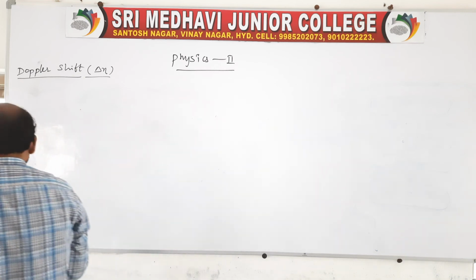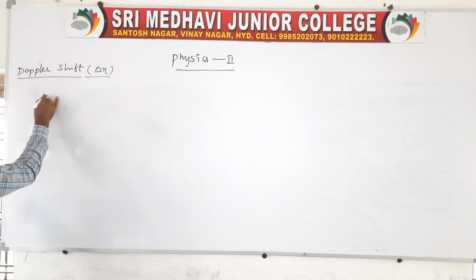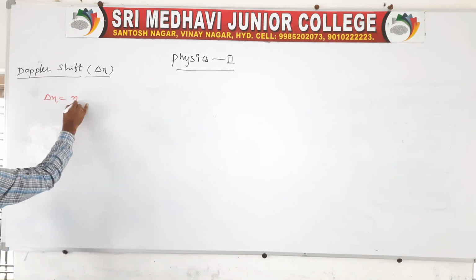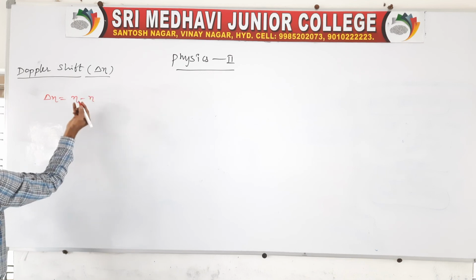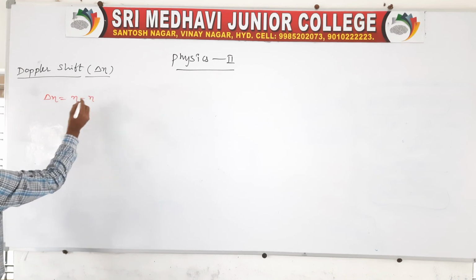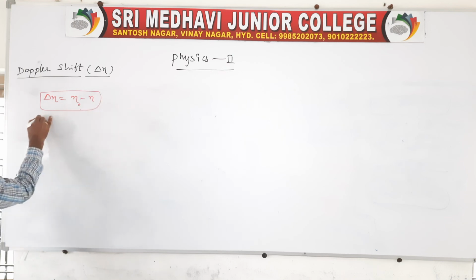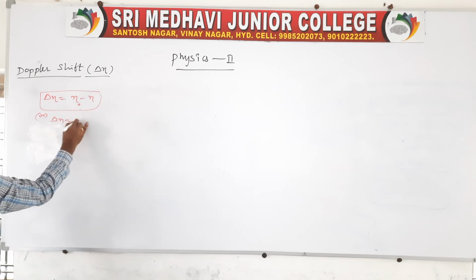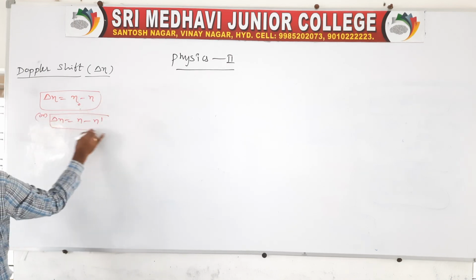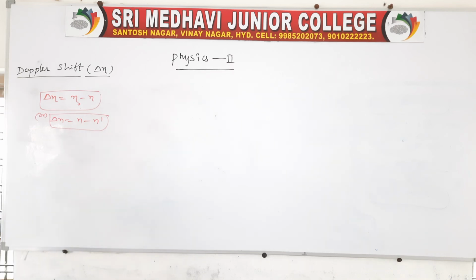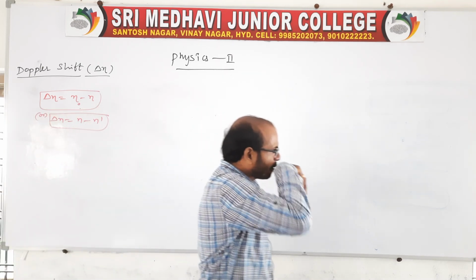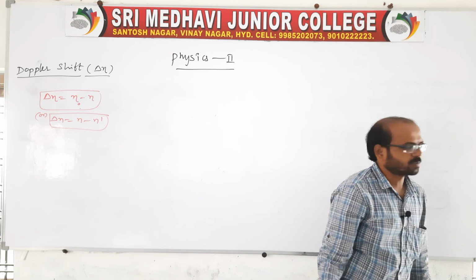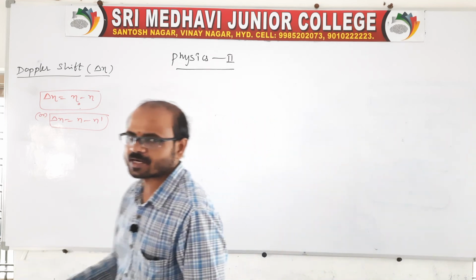So the Doppler shift, delta n, is equal to n minus n dash, or n naught minus n, or delta n equals n minus n dash also, no problem. So there is a difference between the actual frequency and the apparent frequency of a sound heard by the observer, which we call the Doppler shift. This is related to the Doppler shift.